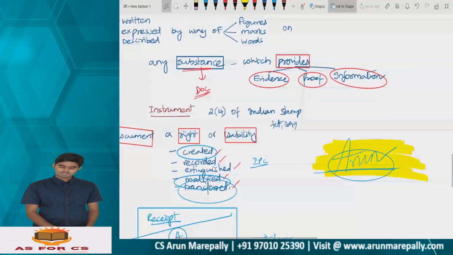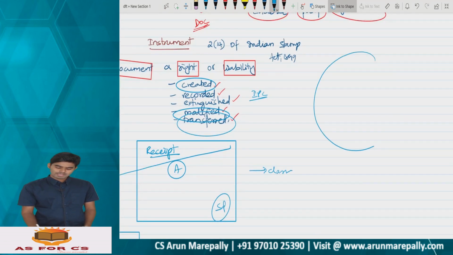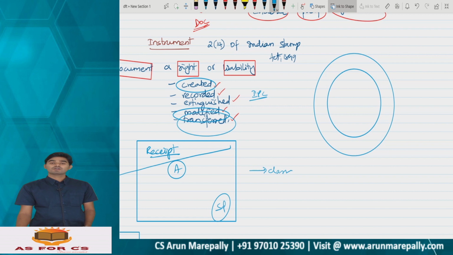True. Because see, everything where you provide some information is a document, and out of the documents, only those which create a right or liability, or where any sort of right or liability is involved, will be regarded as an instrument. And everything is a document. Clear, everyone?